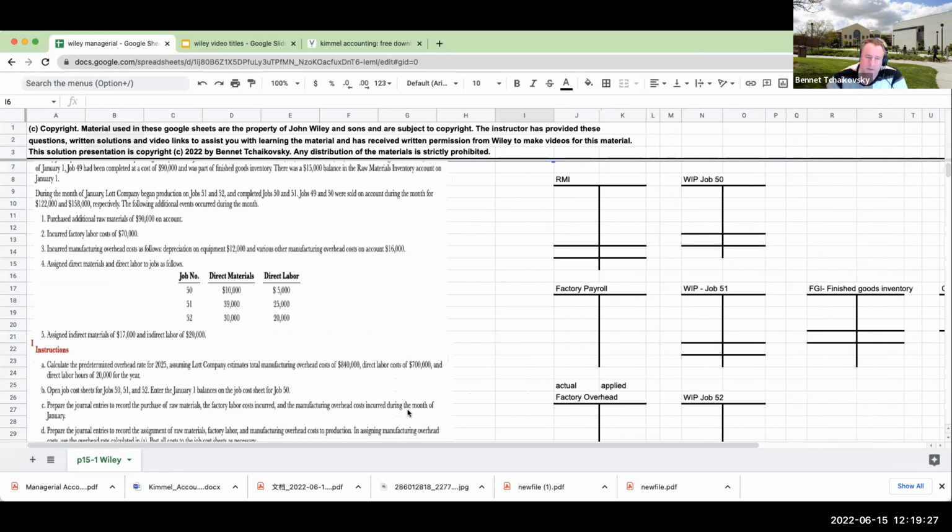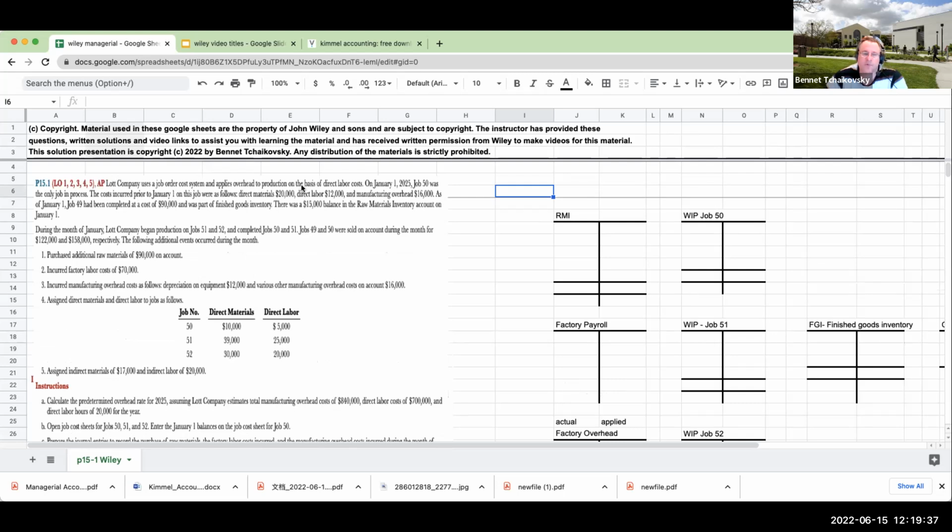So if you want to email me and say, hey, Tchaikovsky, can you do the journal entry? Sure, we'll go ahead and do it. But let's tackle this particular problem. Let's put the information into the T accounts first. Then we're going to figure out how we get everything to go through and balance.